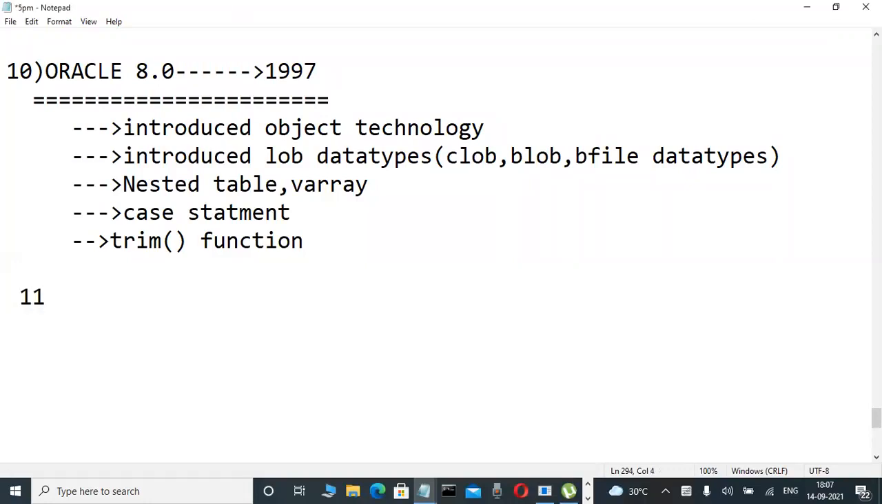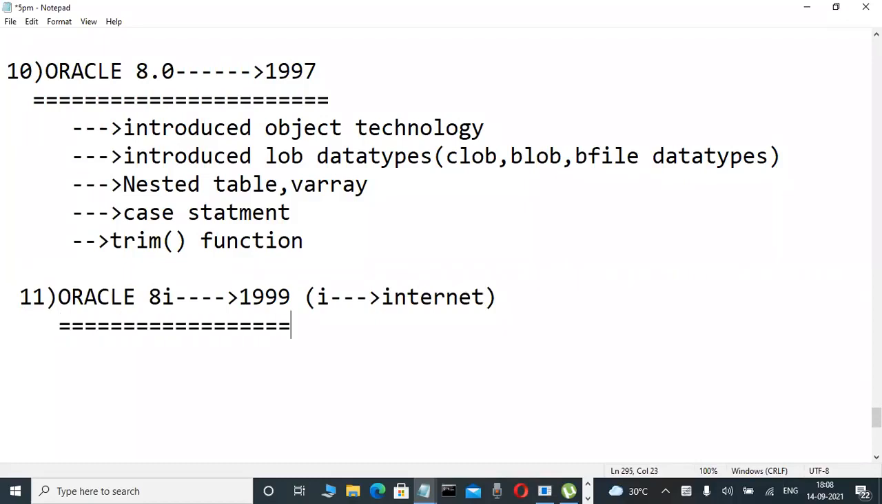Next, write it fast: Oracle 8i. Actually, Oracle 8.1.5, 8.1.6, 8.1.7 together are called Oracle 8i. This was introduced in 1999. What is the I? Nowadays G means grid and C means cloud computing. The I means internet technology.